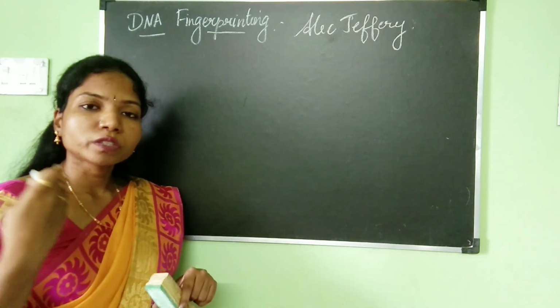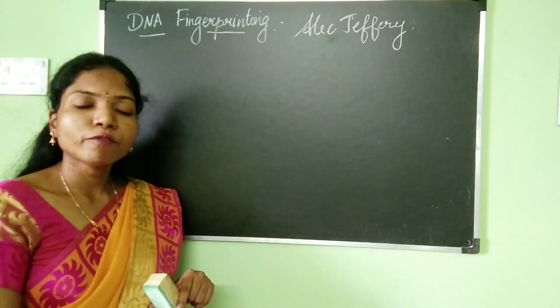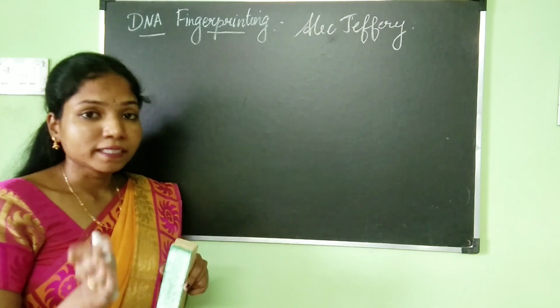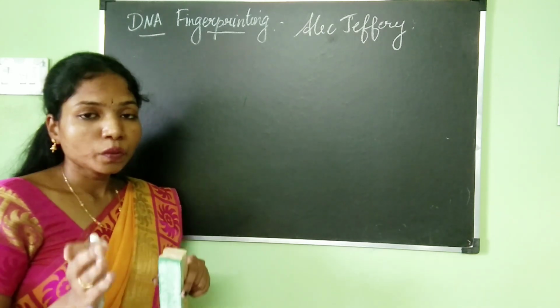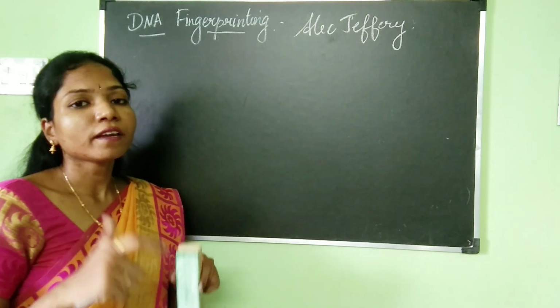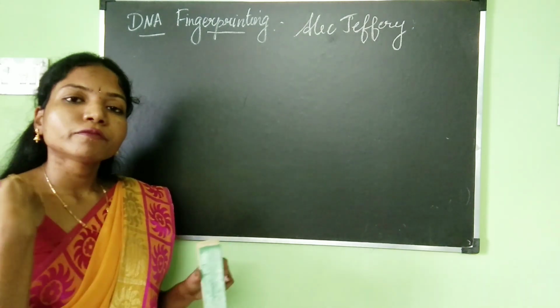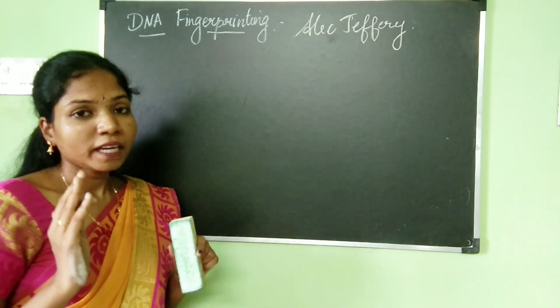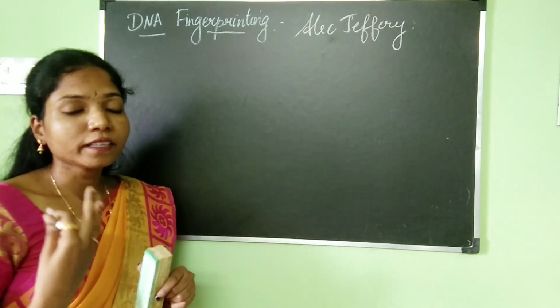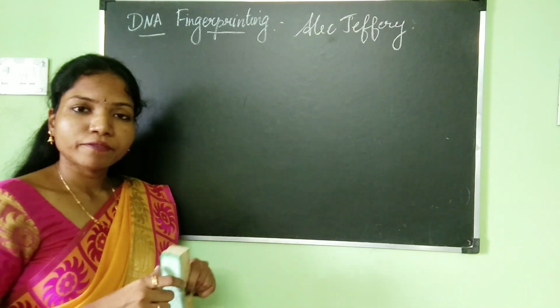The DNA pattern which I have will not be there for my sibling. So identical twins alone will have the same DNA fingerprint pattern, but for all the others it is going to be different. This was the basis for creating the technique of DNA fingerprinting.